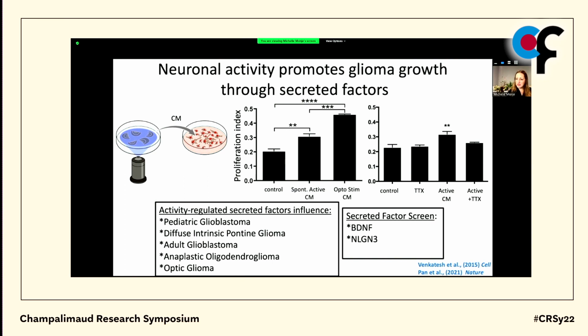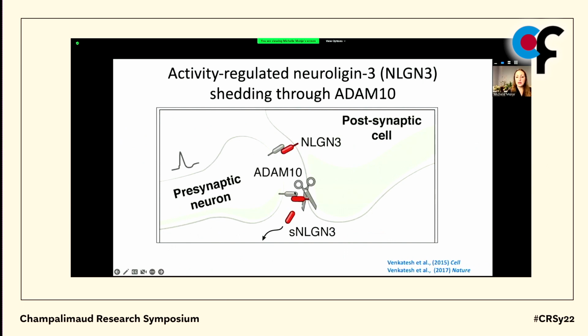Not unexpectedly, because it plays such a critical role in healthy neuron-glial interactions, we found that brain-derived neurotrophic factor serves as a mitogen for glioma cells. This was not a surprise, but really surprisingly, we found a protein in a shed form called neuroligin-3. Now, neuroligin-3 is a well-known postsynaptic adhesion molecule, but it wasn't known to be a mitogen in any context, and actually it wasn't even known to be secreted. And so we discovered that neuroligin-3 is being cleaved by activity-regulated ADAM10, this metalloprotease, at the membrane, resulting in release of this N-terminal ectodomain that then binds to the glioma cancer cell.